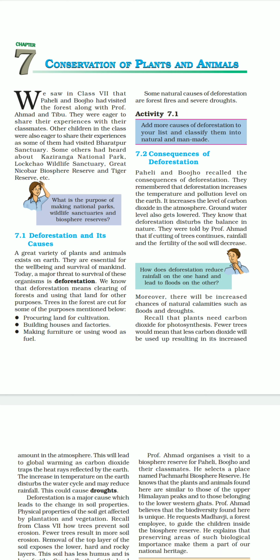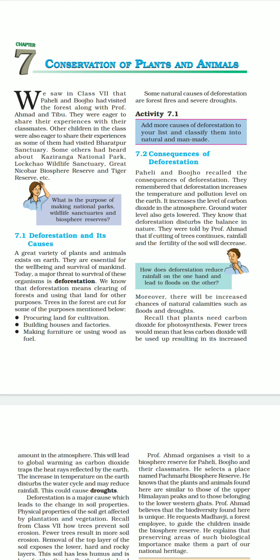Groundwater table. The roots of the plants actually hold the soil firmly and hold the water also. Whenever there is rainfall, slowly that water seeps into the ground and enriches or nourishes the water level. But when there are no plants, there is nothing to hold that water. So directly that water flows into the drains and just goes to waste.